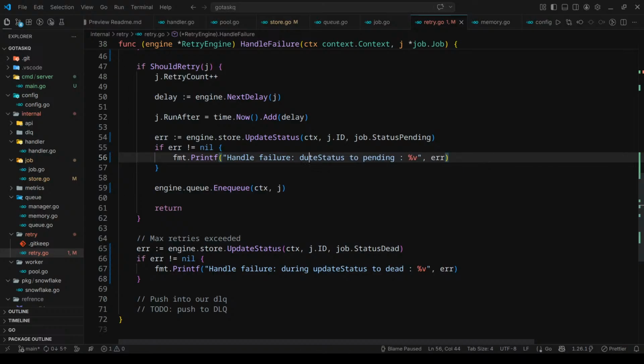During is not update, it's for us only, so this will work. Update status to dead, there's an error.